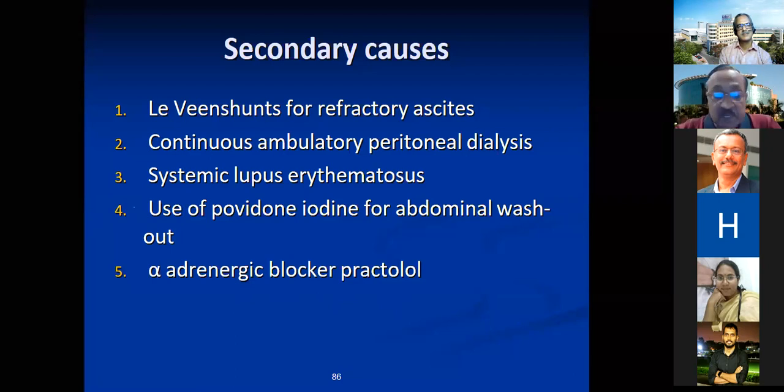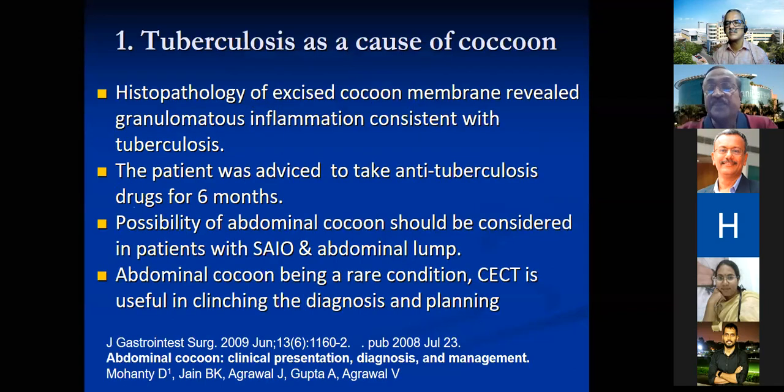So abdominal cocoon is again a short note for you. When pathologists give a diagnosis of no tuberculosis, only cocoon, there's no role to start anti-tuberculosis treatment unless you have a strong clinical ground, like fever or loss of weight. So these are the secondary causes of abdominal cocoon. As I mentioned to you, this is the tuberculosis. You can read about the case reports of abdominal cocoon.